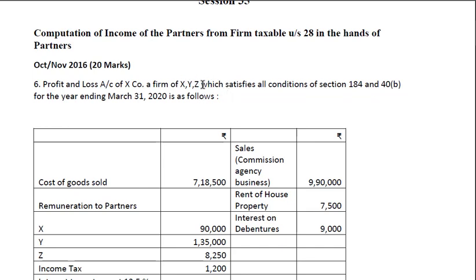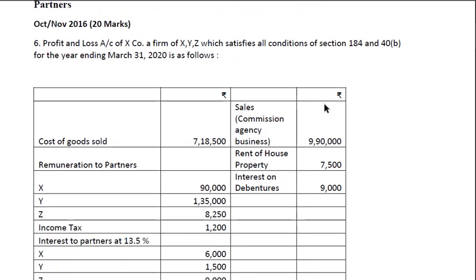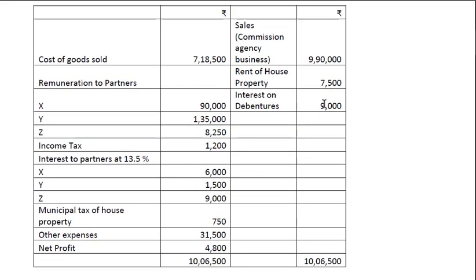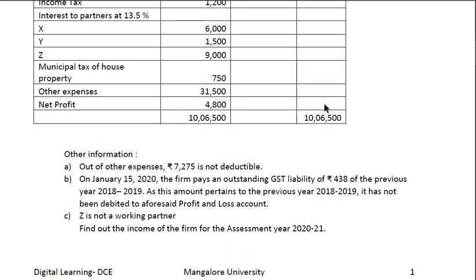So there are three partners here, and as this partnership firm satisfies the condition of section 184, we need to find the book profit. From the book profit, we have to deduct the remuneration to working partners and then arrive at business income. So this is the profit and loss account given, and other information is given.